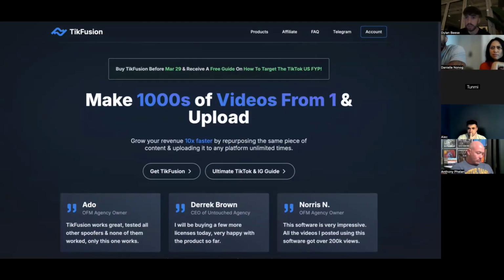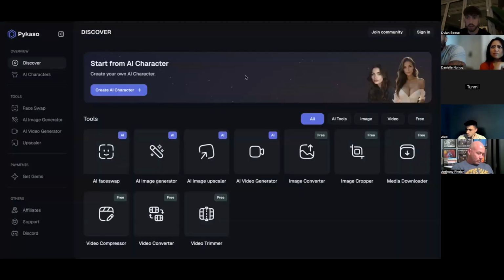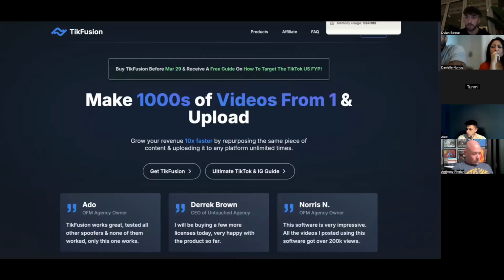Or if you want to make it unique a different way without using Tick Fusion, even though Tick Fusion are, I believe, releasing a face swap themselves, you could use something like Picasso, right? To just face swap the video to make it unique. So those are two ways to make one viral video unique, but it will still have the same effect because the video is still the exact same. It's just that Instagram doesn't necessarily notice it as the same video, right?